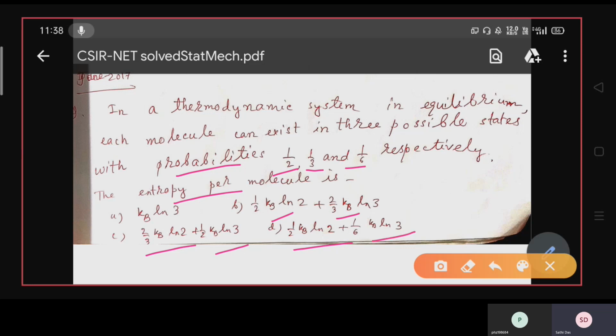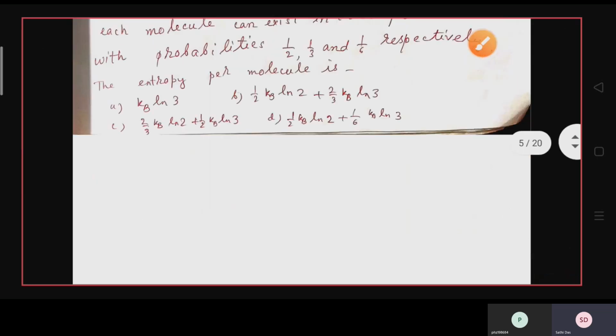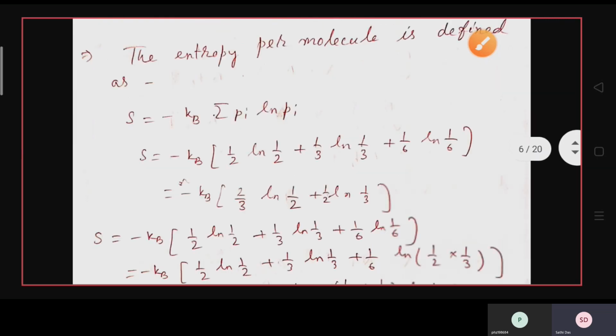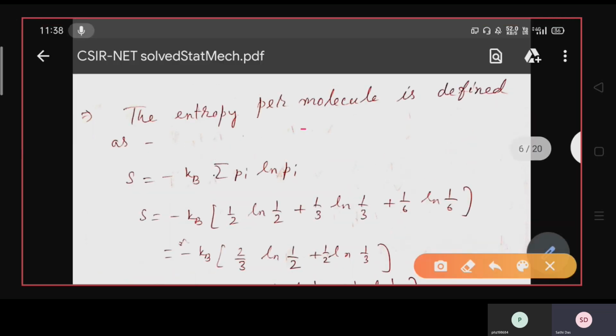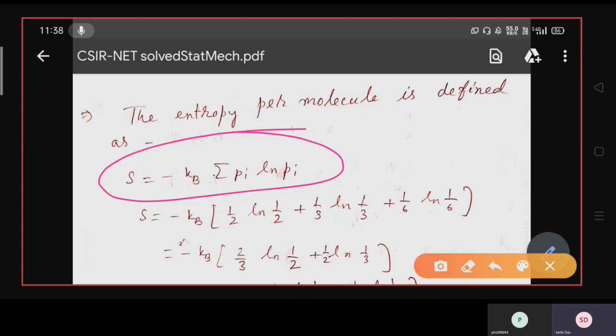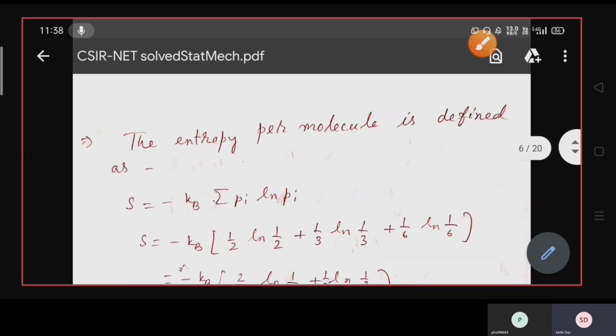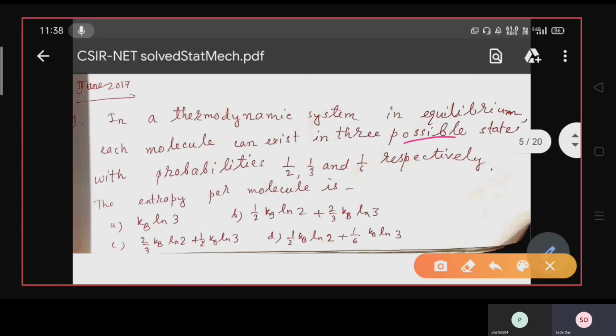So you are given the probabilities for 3 possible microstates and you are instructed to find out the entropy per molecule. So here the entropy per molecule equals minus kB sum of pi ln pi, where pi is the probability of the microstate or the possible states.